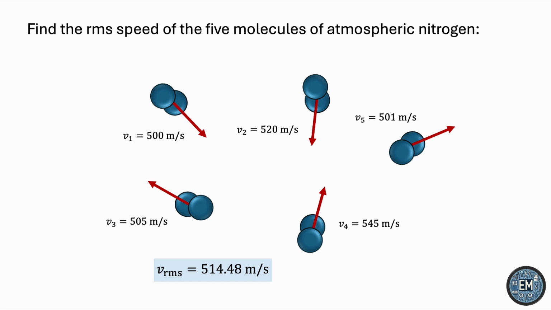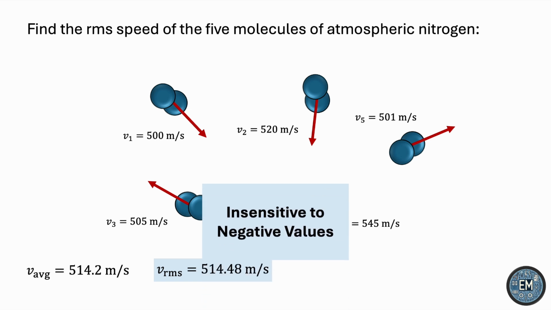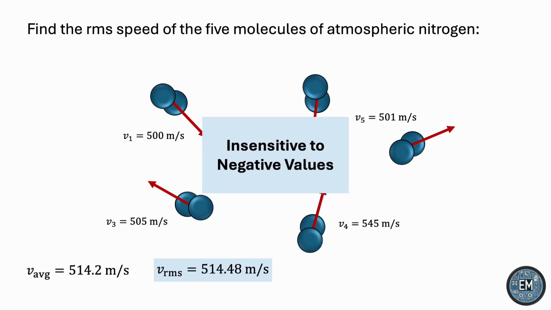Now you may be thinking, the normal average has the same effect. If we were to find the arithmetic mean, we would get 514.2, and that's very close to the RMS. Well, yes, but the RMS value has a distinct advantage over the arithmetic mean. It's insensitive to negative values. There is no such thing as negative speed, because we're talking about speed here, not velocity.